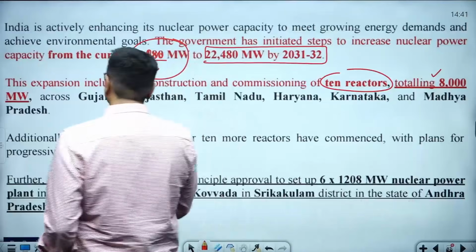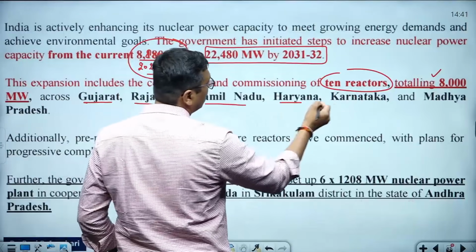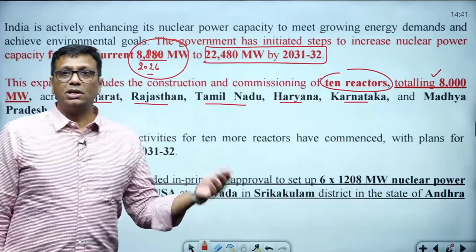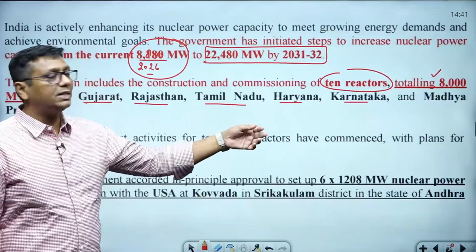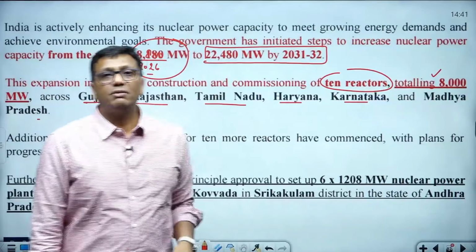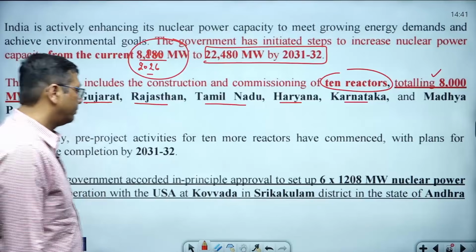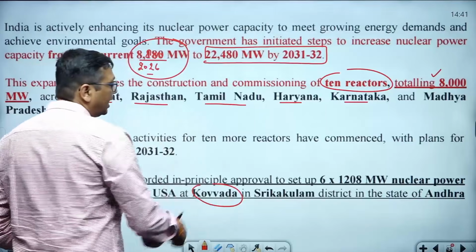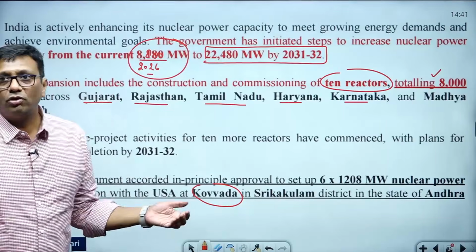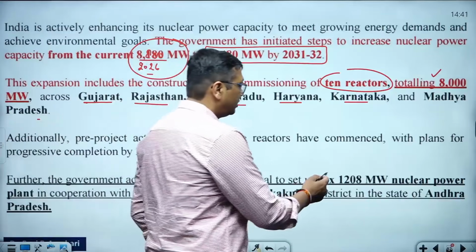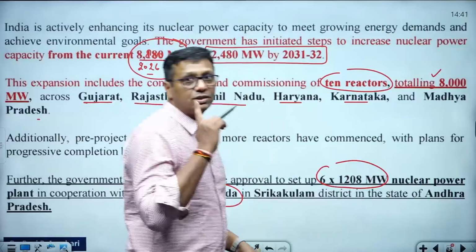All these 10 reactors are in Gujarat, Rajasthan, Tamil Nadu, Haryana, Karnataka, and Madhya Pradesh. Those have a plan to be set up in the coming future. With the help of these future reactors, India will generate 8,000 megawatt power. Okay, so that's overall here. And of course Kovada, Andhra Pradesh, is going to be installed in the coming future. Here the US will support a total of 6 reactors with 1208 megawatt capacity each.